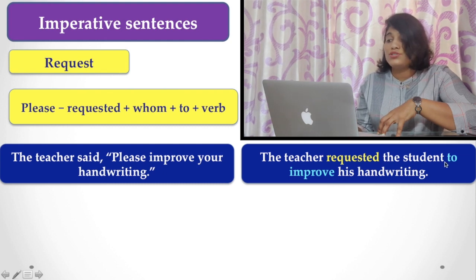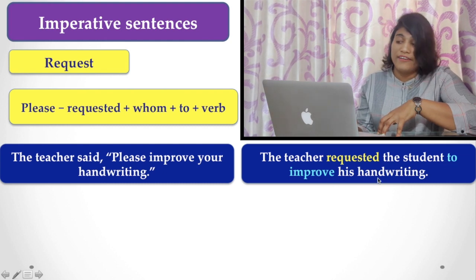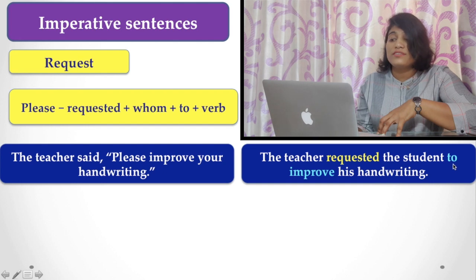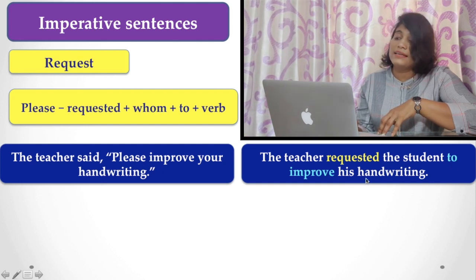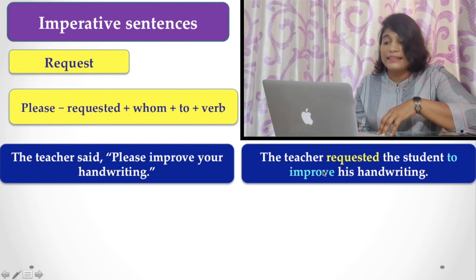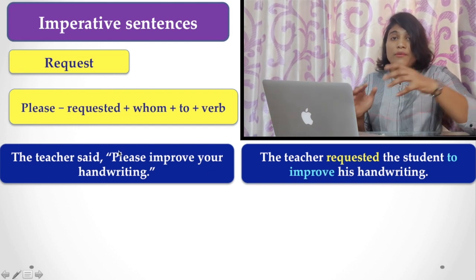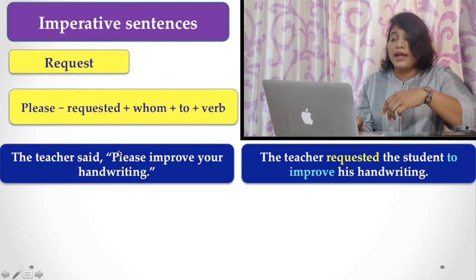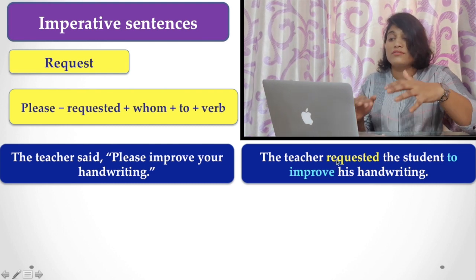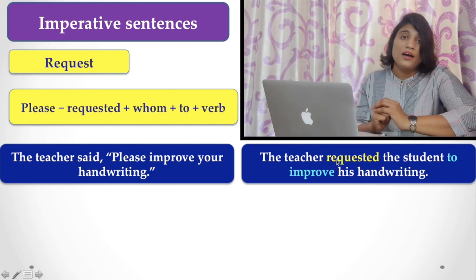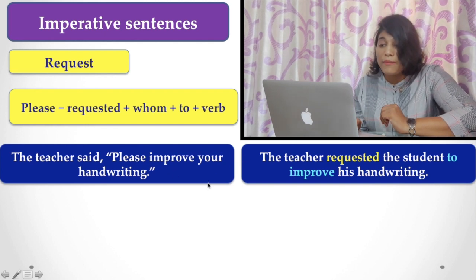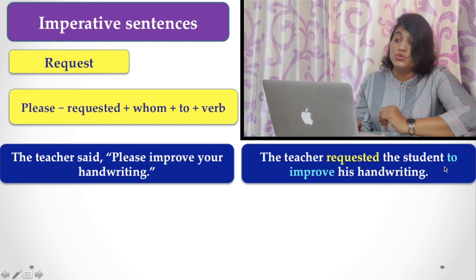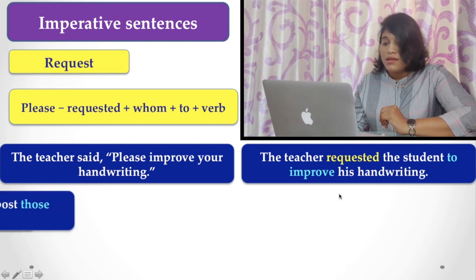And to improve your handwriting, you have to put the to before the verb and his handwriting, and these are the changes you find. If you compare these two sentences, you find how the reporting verb changes, and how it becomes a statement after using to and verb.